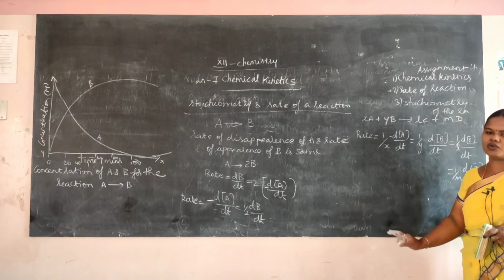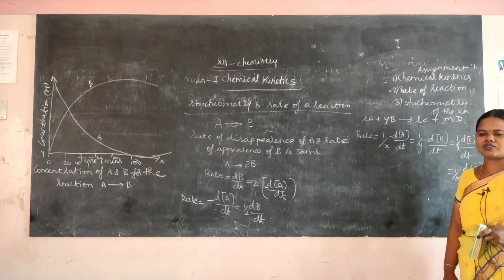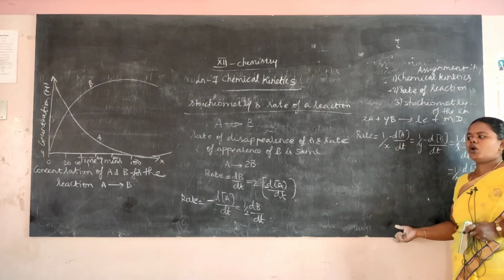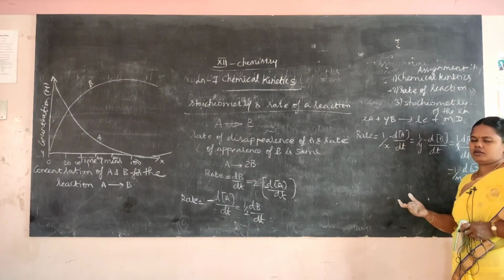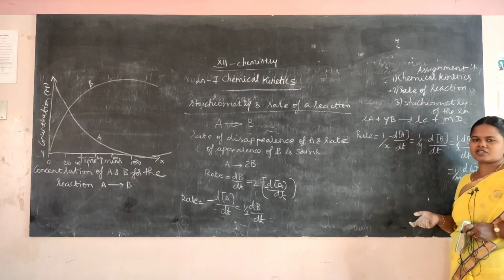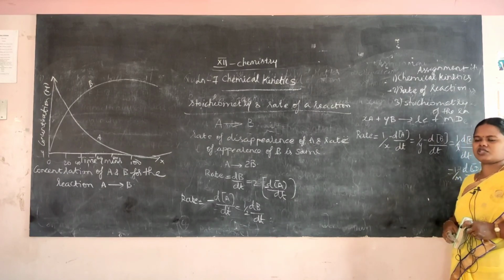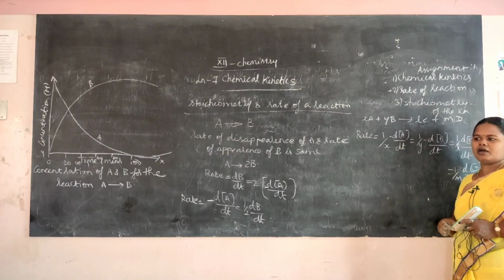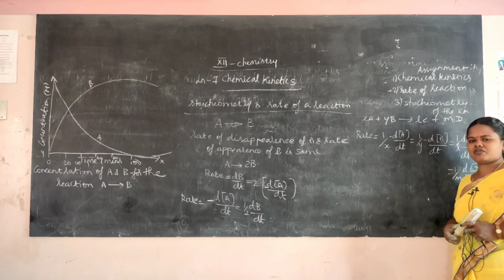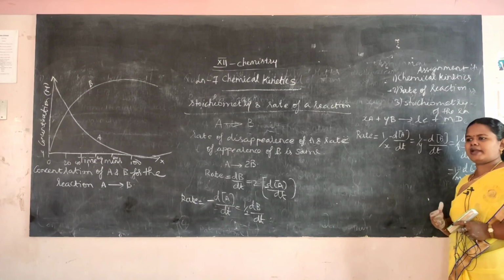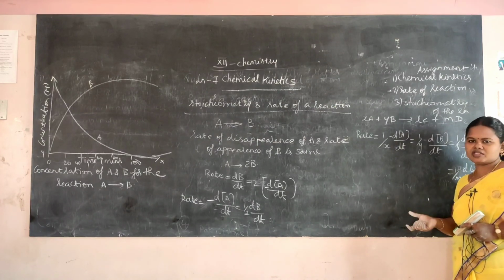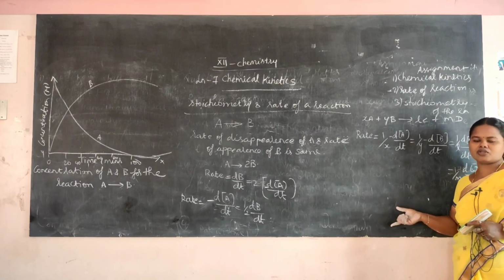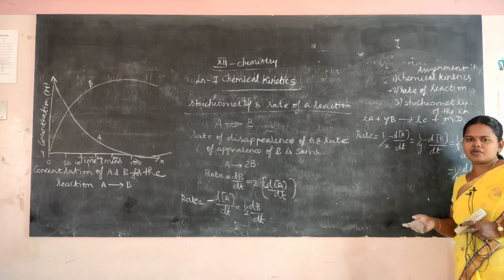It is a very useful, very important lesson in physical chemistry. Learning this concept is very important, and you must know how to write the order, how to write the rate of a particular chemical reaction, the rate law for a particular chemical reaction. Everything we'll learn in this session: the collision theory, the rate equation for zero and first order reactions, the temperature dependence of the rate, and the factors influencing the rate of the reaction. So this is a very important topic.